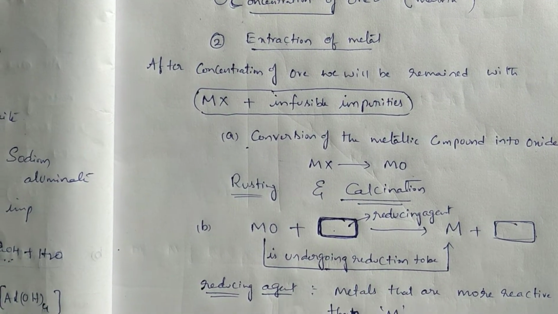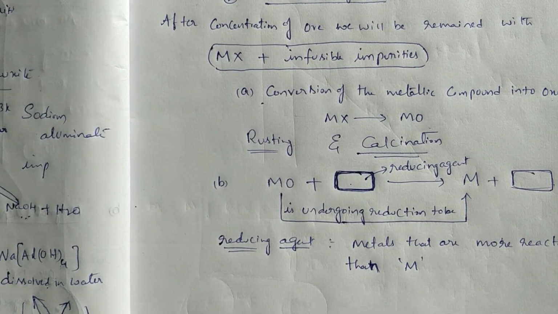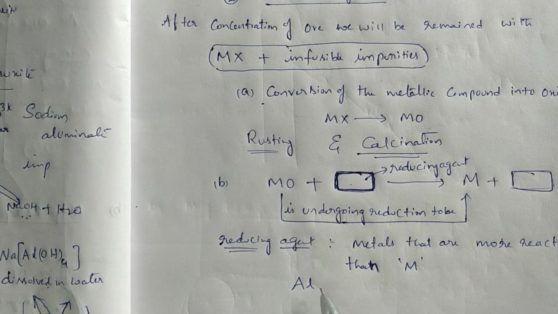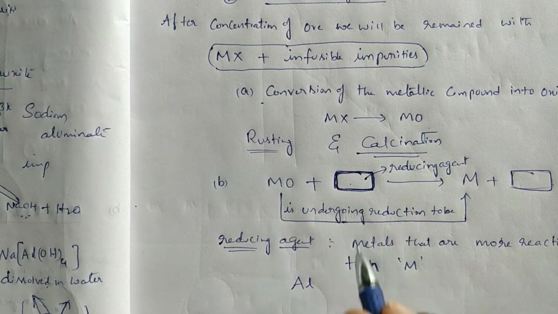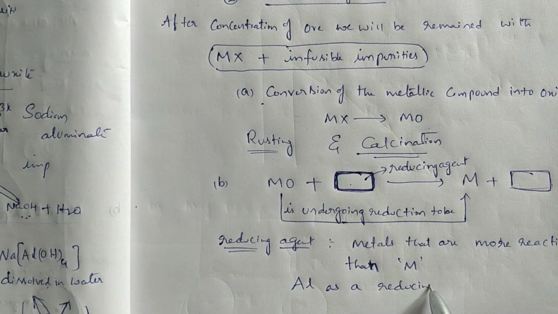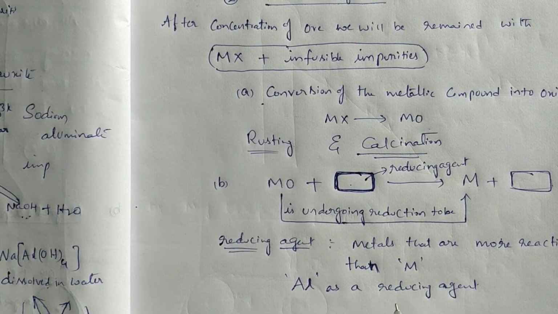But the remaining metals are also somewhat expensive. The most abundant metal is aluminum, so we can use aluminum here as a reducing agent. Any other metal we can also use, but aluminum is more abundant. That's why we use aluminum as a reducing agent. That is called the aluminothermic process.